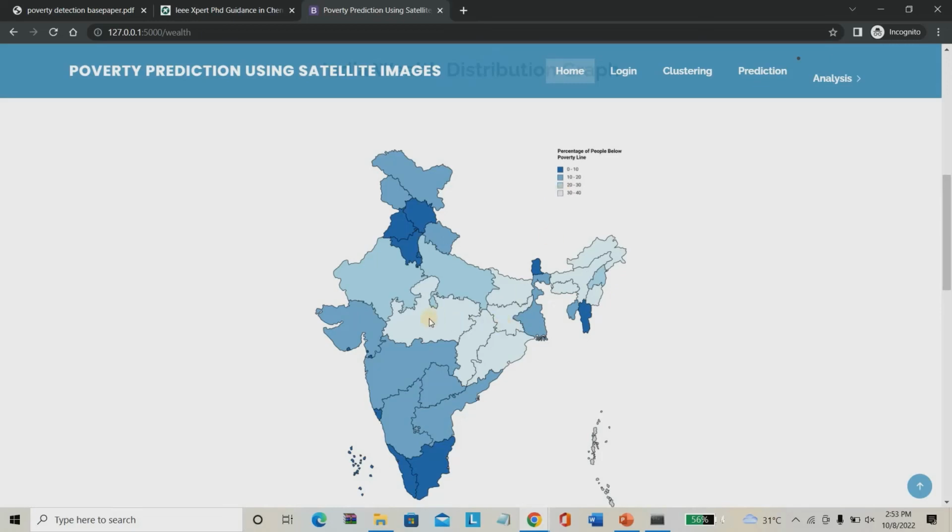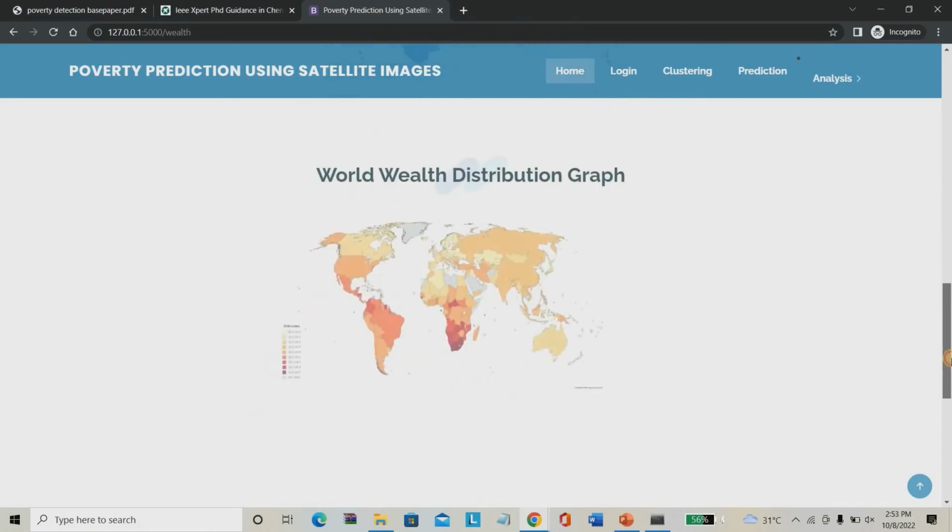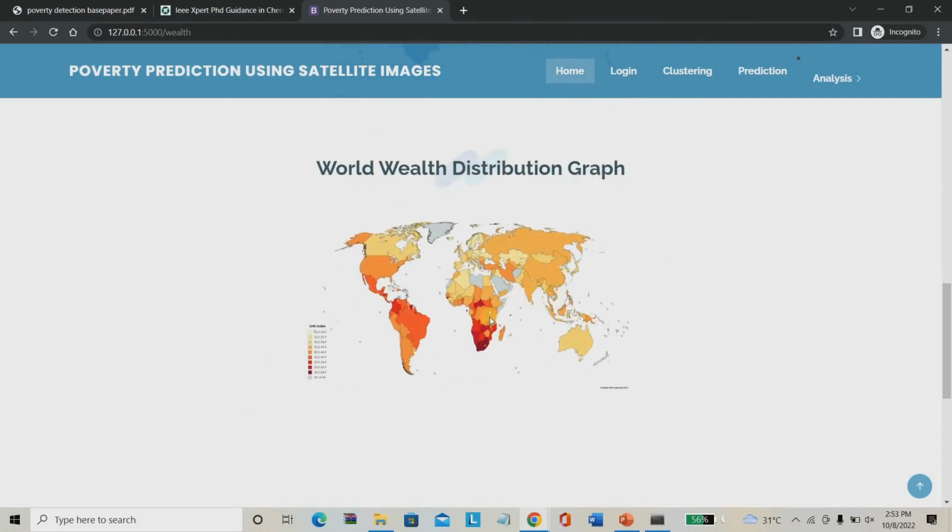The poor rate comes under Bihar, Uttar Pradesh, and this part, Jharkhand, this part are having a very poor rate, based on the software which was created. Then the world wealth distribution graph. You can see this orange and everything having a good wealth rate. You can see red was very poor. You can see the South African countries having a poor rate, as well as Brazil and the southern part of America. This is the world wealth graph.